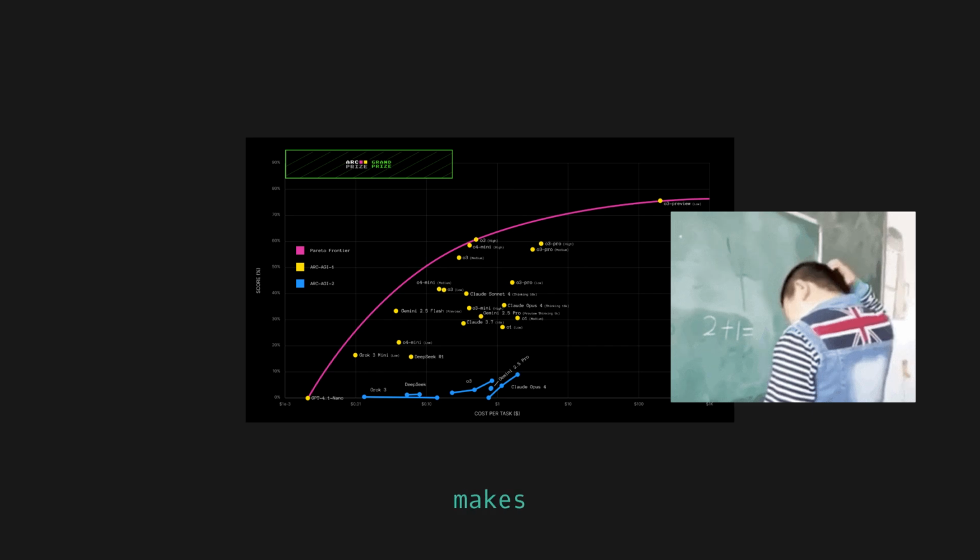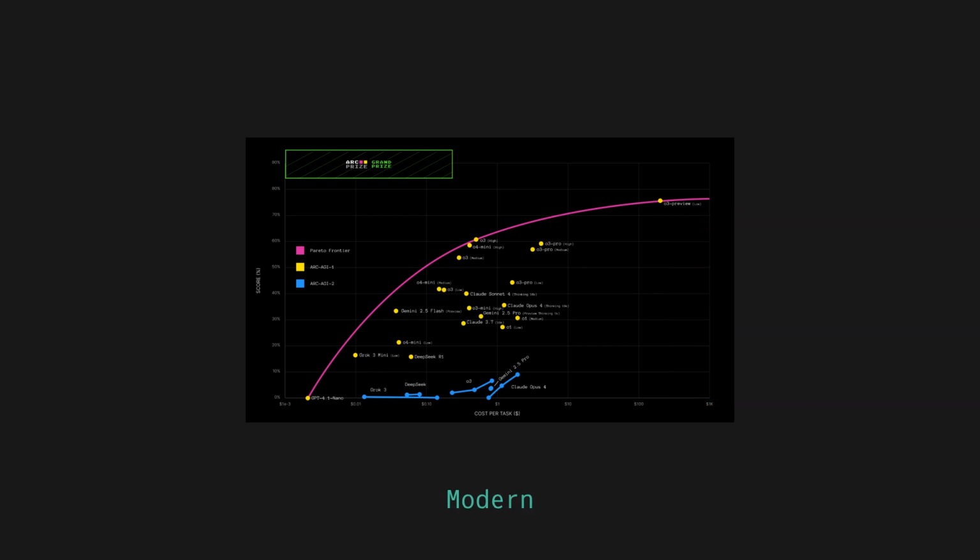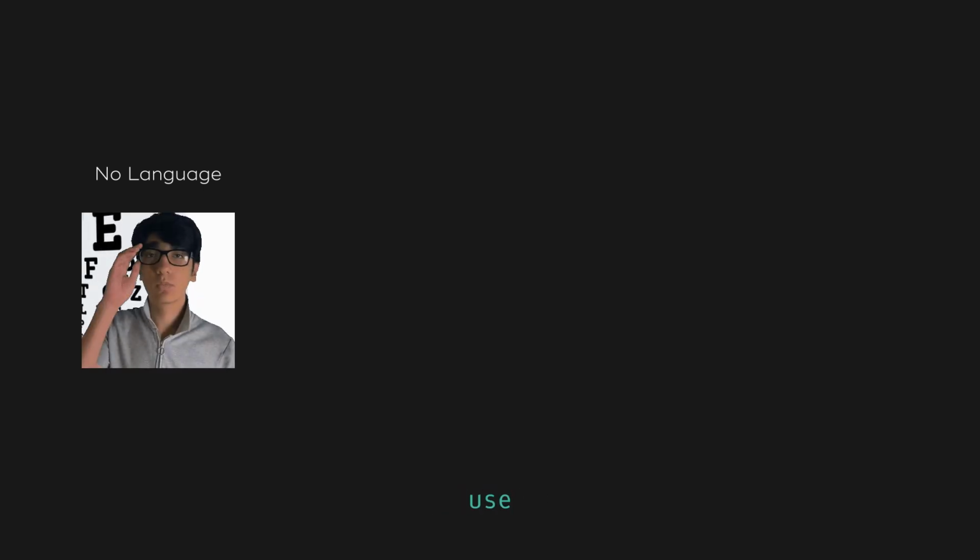What makes ARC so difficult for AI is that it is designed to be immune to the shortcuts modern models rely on. No language. The problems are purely visual. The model can't use its vast knowledge of text to find clues. Minimal data. With only 2 or 3 examples, the model cannot rely on statistical pattern matching. It must generalize from almost no data. Novelty. Every task's core concept is unique. Memorization is useless. To succeed, you must form a novel abstraction on the spot. It's a direct test of what psychologists call fluid intelligence, the ability to think logically and solve new problems independent of acquired knowledge.